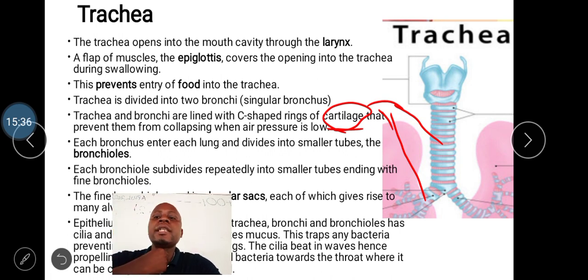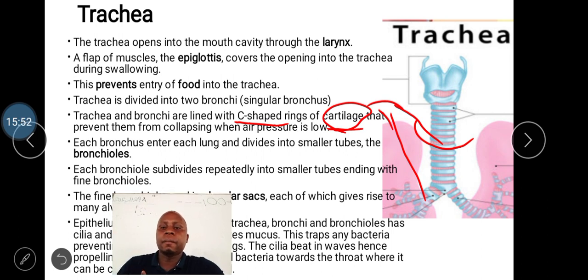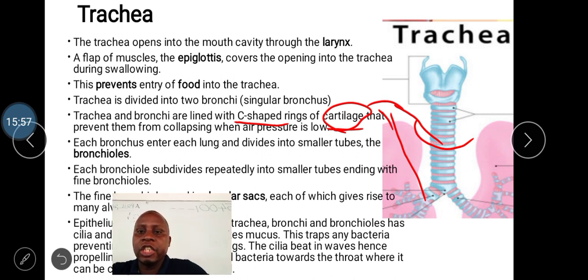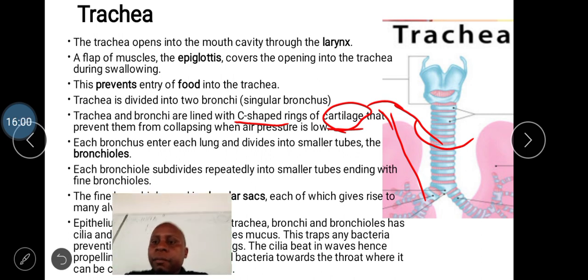Also in the trachea here, there are rings which are made up of cartilage, and they are usually C-shaped, meaning they are incomplete. They are not complete rings, but they are C-shaped. Like here, you can see they are like this. So at the back, they are not complete. Is it clear? The purpose of these C-shaped rings of cartilage is to prevent the trachea and the bronchi from collapsing, especially when the air pressure in them is low.